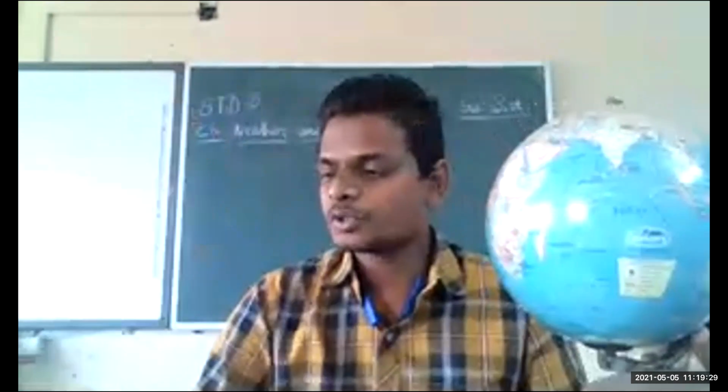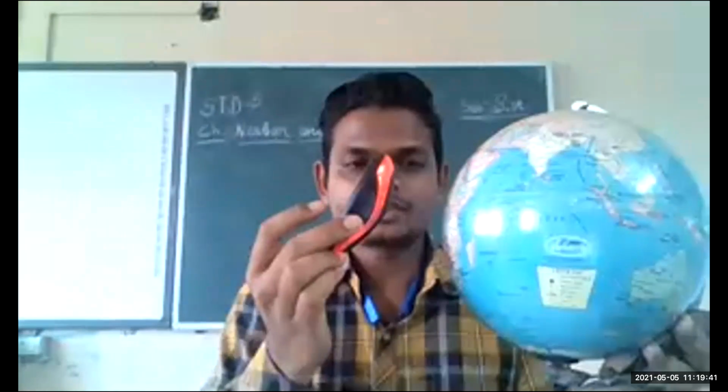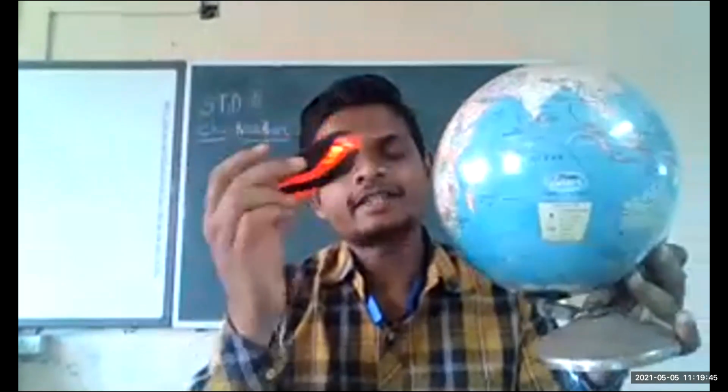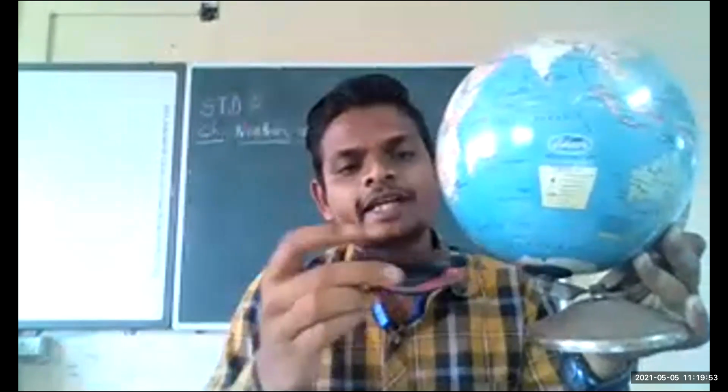Suppose, dear students, this is the sun and the sun rays fall directly there. This area receives more sunlight from the sun. Sun rays directly fall on this area, but at the North Pole and the South Pole, the sun rays will be slanting.